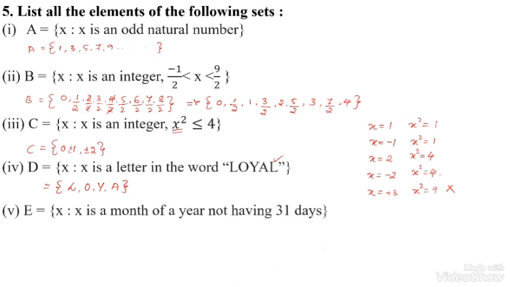Next, x is a month of a year not having 31 days. Okay, the months not having 31 days.